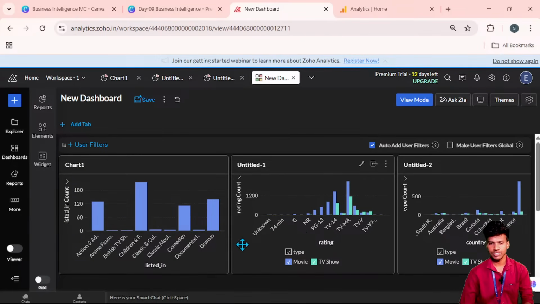So I hope you understand this one. In upcoming classes, we will see different data and different tools. We can try visualization for this business intelligence concept.